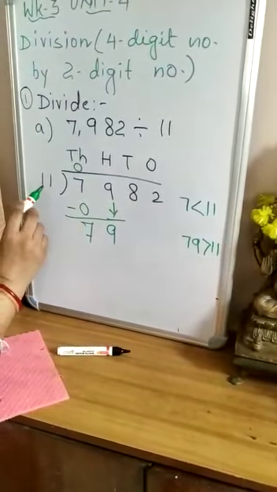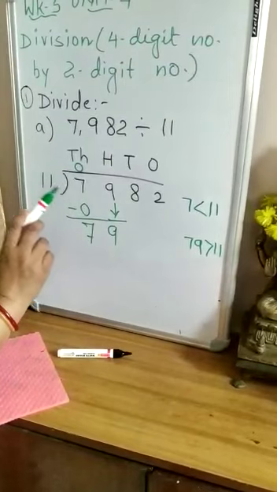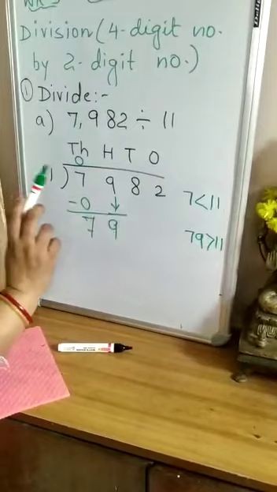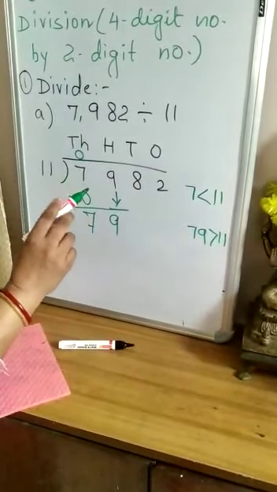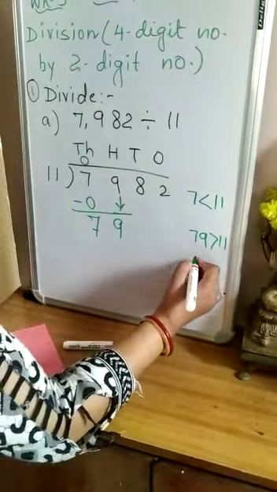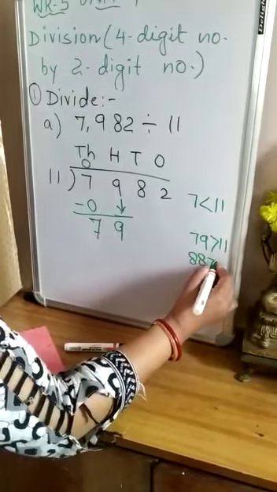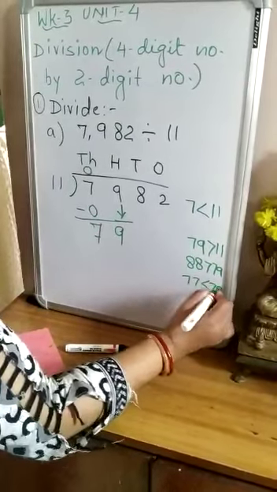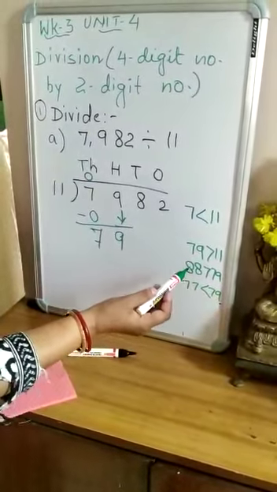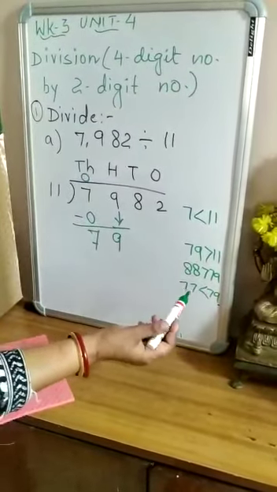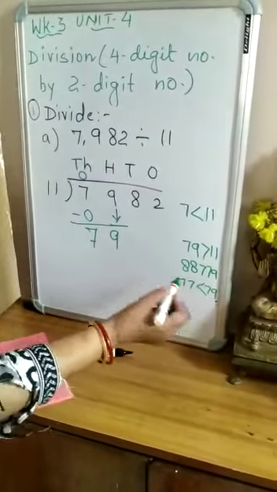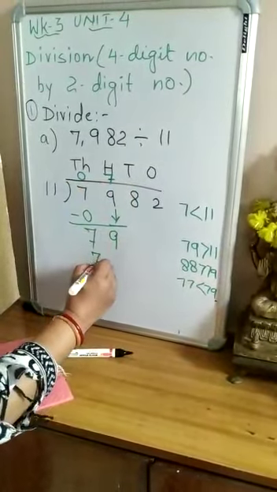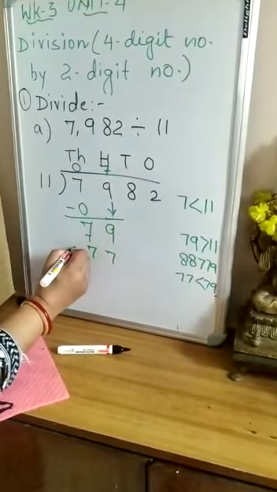So let's start the table. 11 ones are 11, 11 twos are 22, 11 threes are 33, 11 fours are 44, 11 fives are 55, 11 sixes are 66, 11 sevens are 77, 11 eights are 88. Here you see that 88 is more than 79, but 77 is less than 79. Now children, we cannot subtract a greater number from a smaller number, but we can subtract the smaller number from the greater number. So here 7 times 11 is eligible. We can subtract 77 from 79.